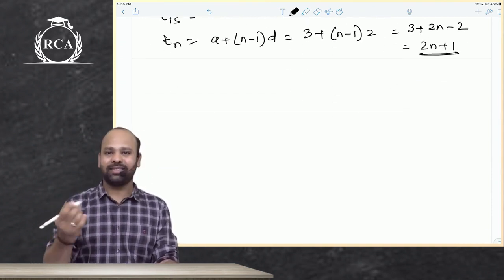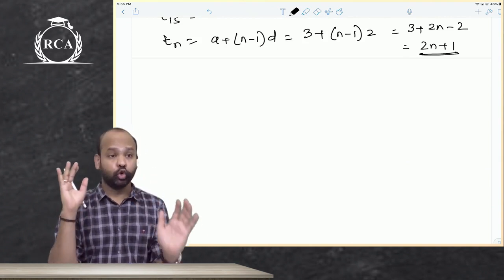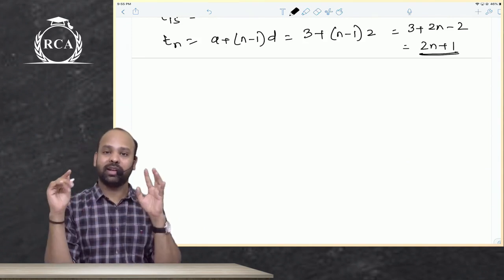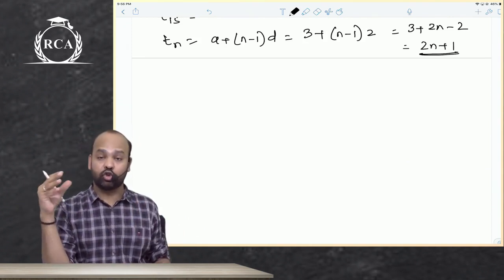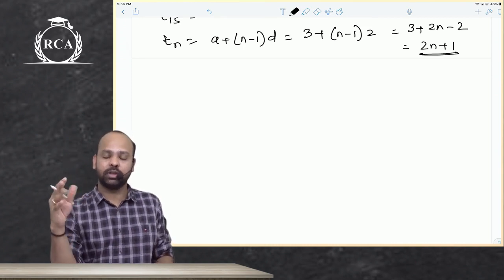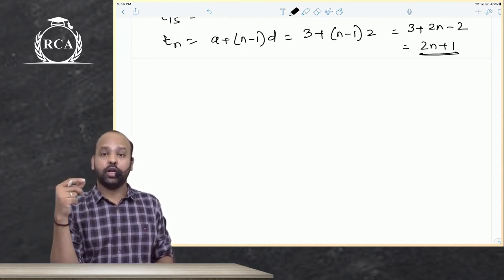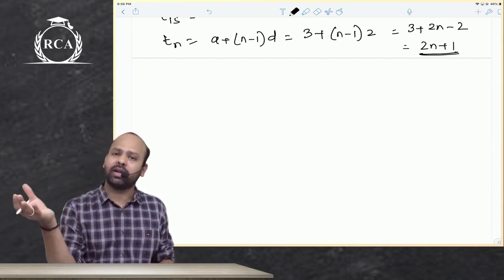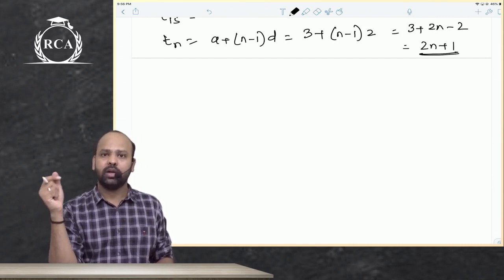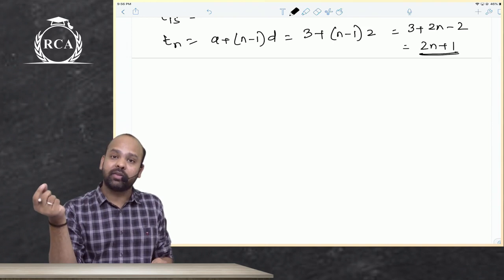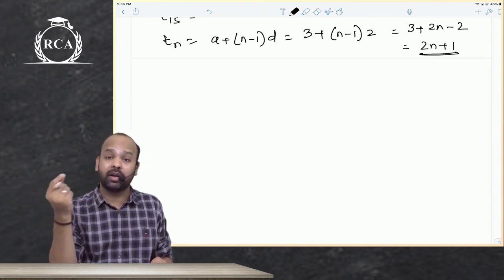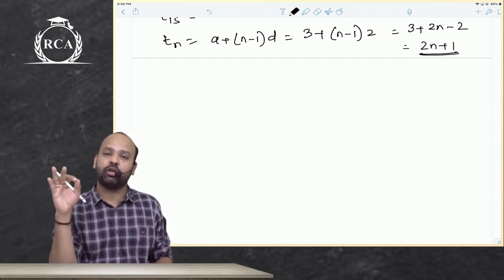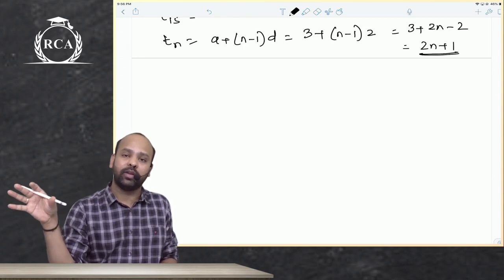Now, guys, the next thing that we're supposed to do. Okay, beta. What did we do so far? Sequence, series, arithmetic sequence. Sequence is an arrangement of numbers with a definite rule. There should be a mathematical relationship existing in those numbers. You cannot change the order of numbers. It should be possible for you to calculate any term of the sequence. There can be finite sequence, infinite sequence based on the number of terms in the sequence. Based on mathematical relationship, we have arithmetic sequence, geometric sequence, arithmetic geometric sequence, harmonic sequence, Fibonacci numbers. And then, beta, series is the summation of the terms of a sequence. When you add the terms of a sequence, beta, it becomes a series.